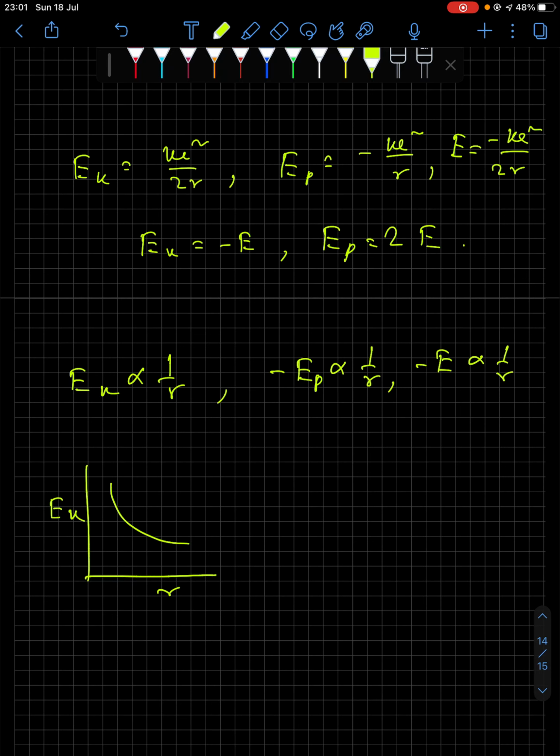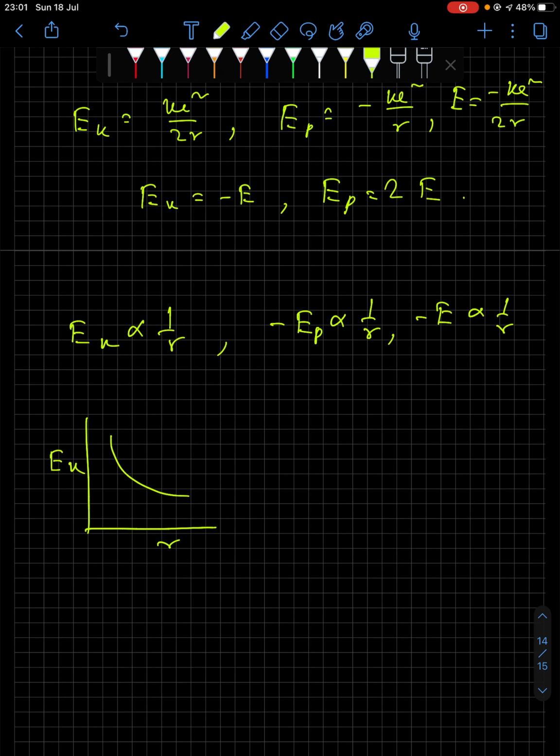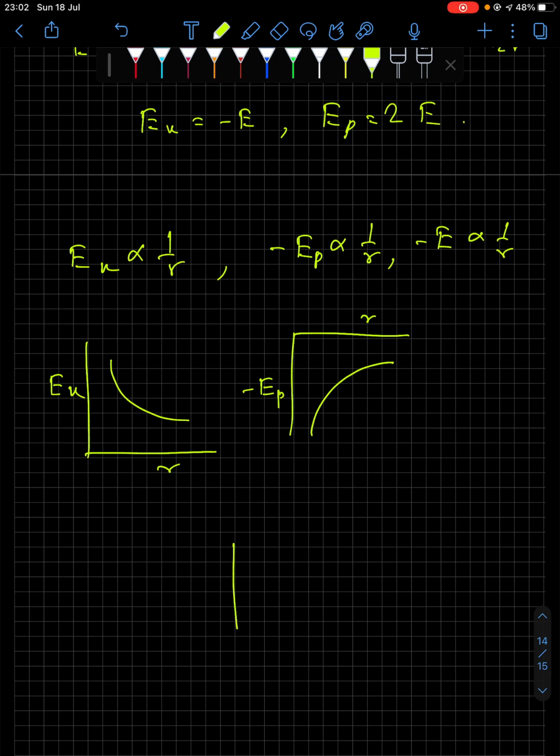Therefore, this is r and this is minus Ep actually. So the graph will be like this. Even for total energy, the graph will be like this, minus E versus r.